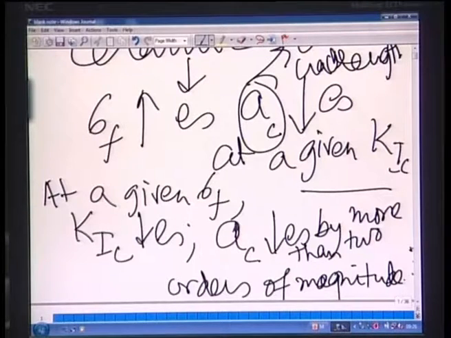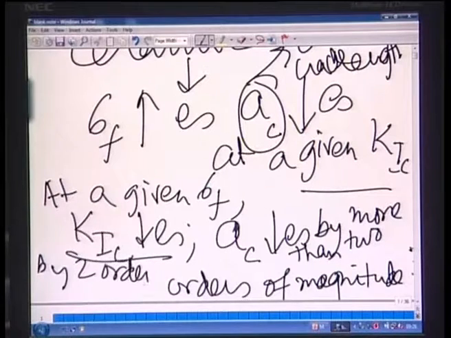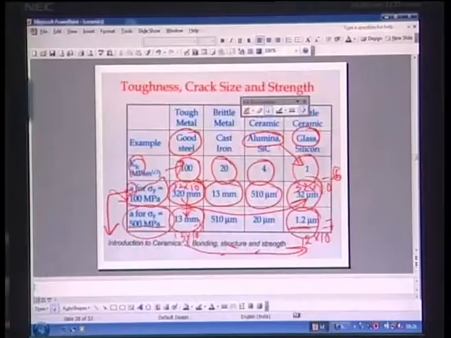What it means is that if K1C decreases by 2 orders of magnitude, then AC will decrease by 4 orders of magnitude. So whatever order of magnitude decrease in K1C, your critical crack length will decrease by more than 2 times the same order of magnitude. If K1C decreases by 3 orders of magnitude, then the AC value will decrease by 6 orders of magnitude. That is what we are trying to mention here.